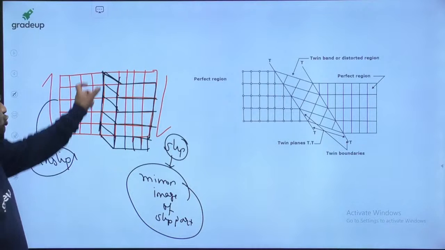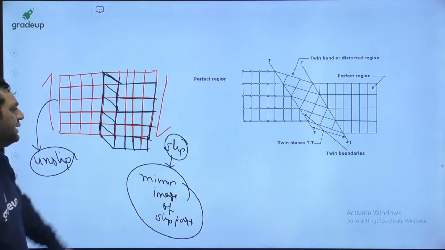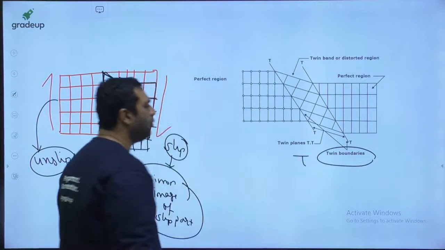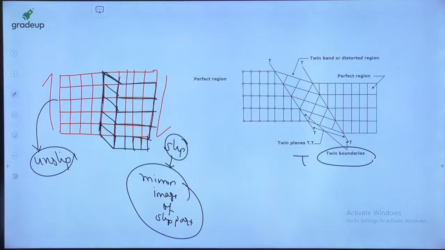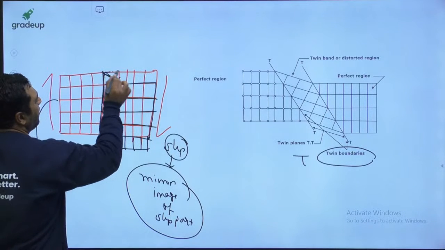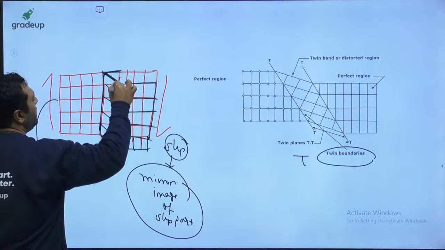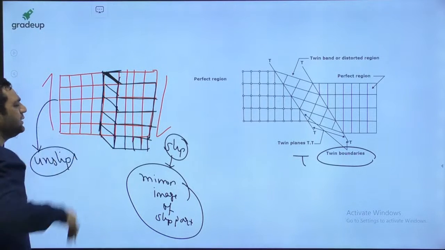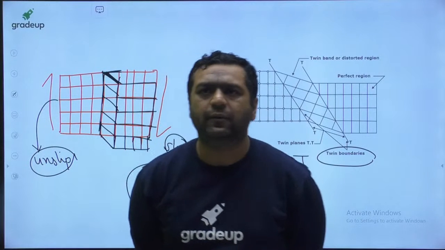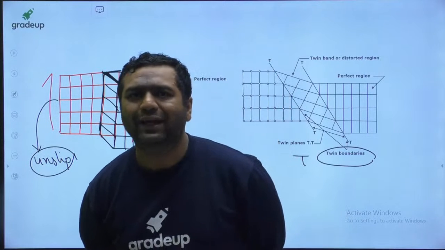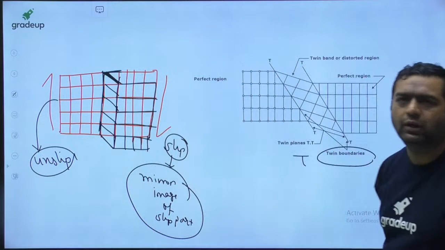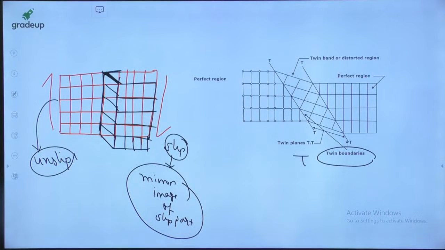And my dear, these two boundaries are said to be twin boundaries. And this is shown like this. This is the defect known as twin boundaries. So my dear, why is this a defect? Because whenever this kind of thing occurs, the gap between the atoms, which was A, is converted into this one, the gap will increase. So obviously because of that, instability will be there. Fine. Yes guys, wonderful. So this is twin boundaries.